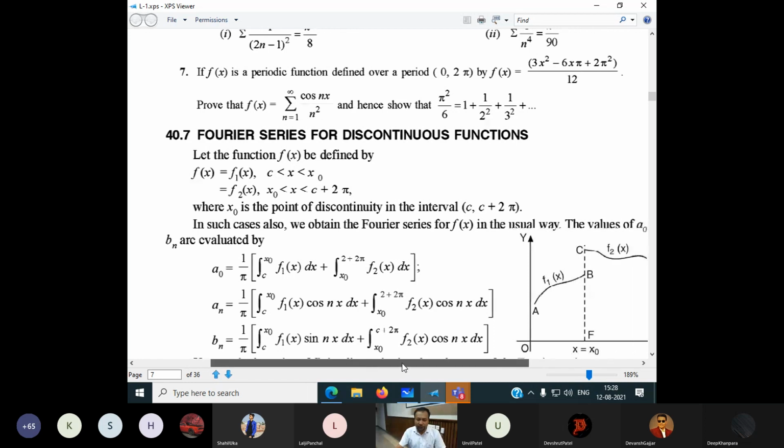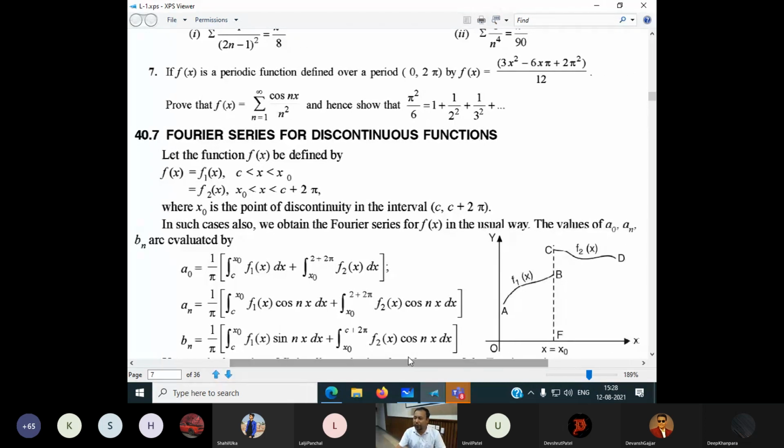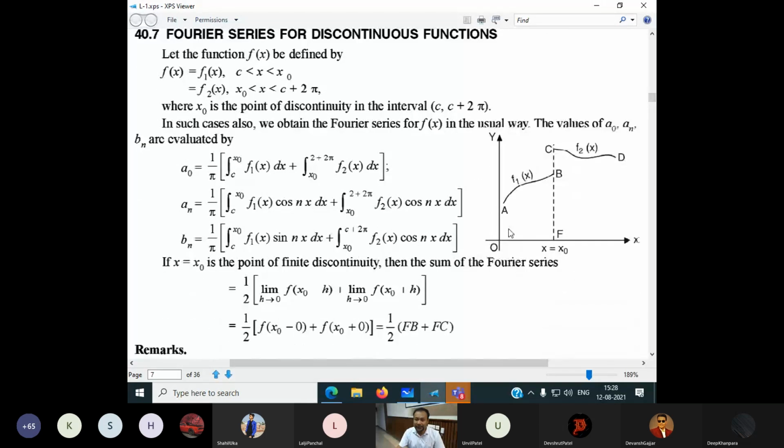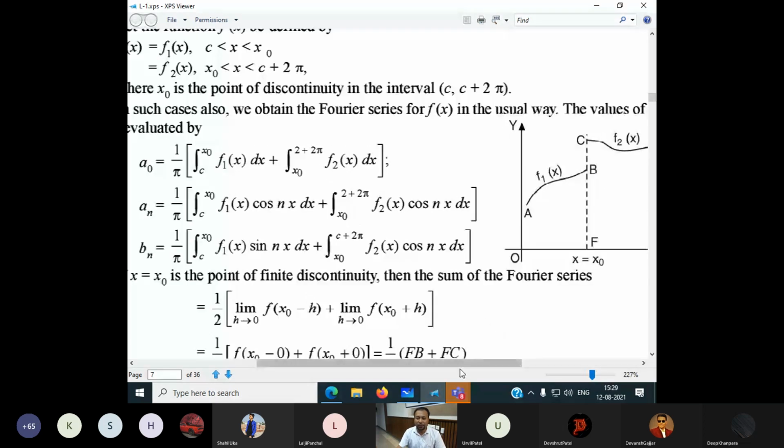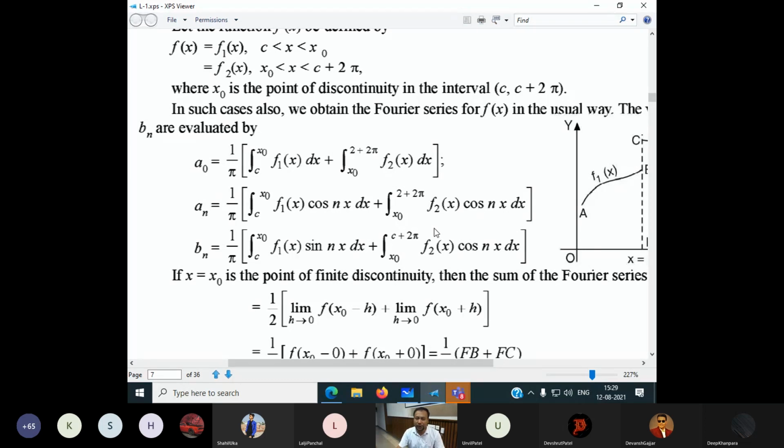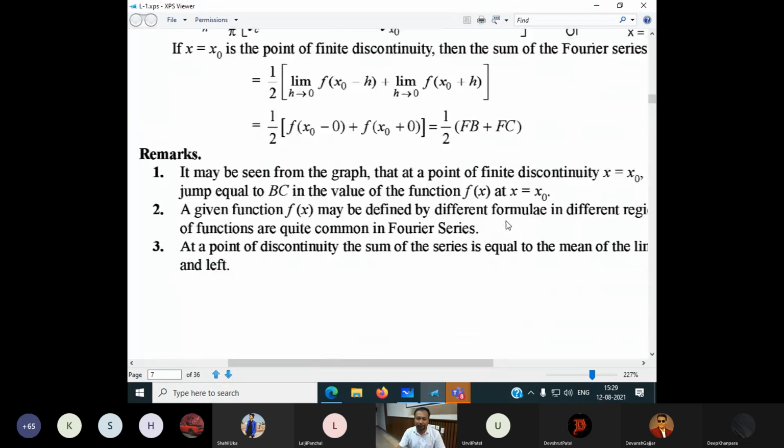So continuous functions and discontinuous functions, I am not going to explain because we can understand whether a function is continuous or not. See, in this type of graph, the line coming from A to B breaks, and now it becomes C to D. So it is not continuous. The point of discontinuity is x naught. These are the basic definitions at the 10+2 level, and in our first semester we discussed whether a function is continuous or not. So I don't want to discuss these definitions.